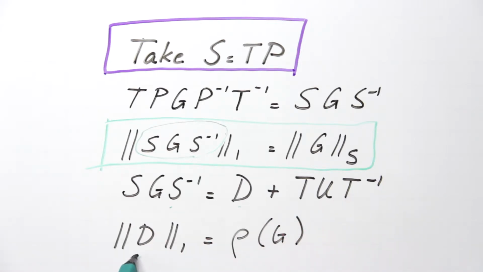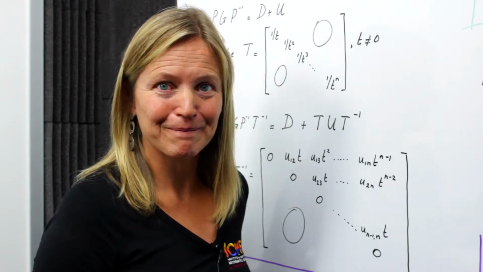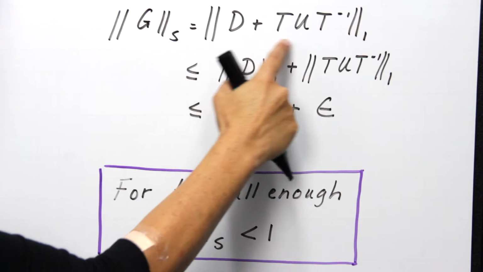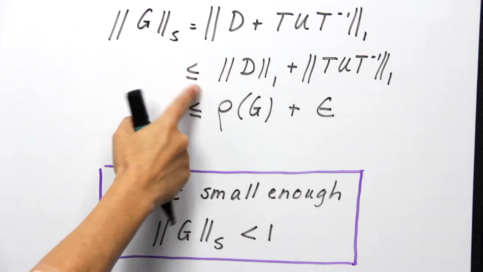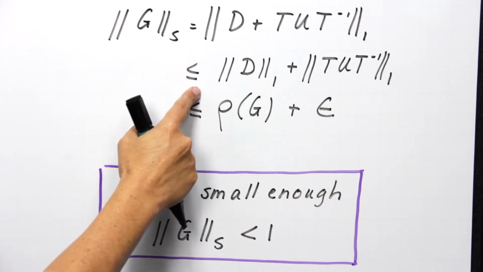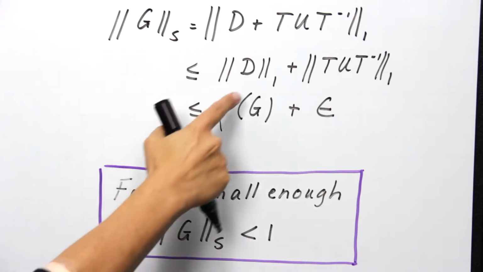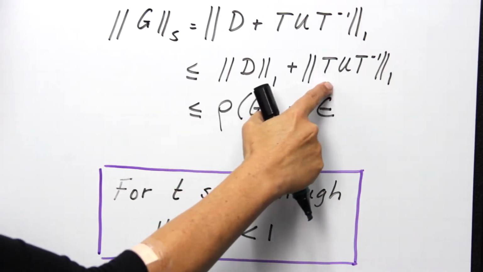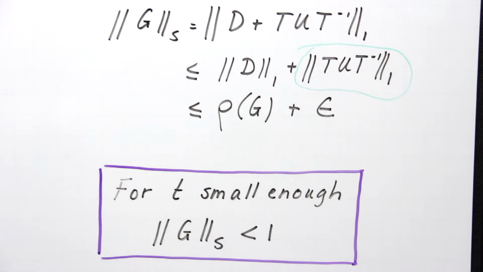And we know also that the one norm of D is equal to the spectral radius of G. And now we're ready to get the final result. So the S norm of G is equal to the one norm of this matrix here. We know now, because we can use the triangle inequality for the norms, that it is bounded from above by the one norm of D plus the one norm of this matrix here. And this one is the spectral radius of G, so that's what we have here. And this one, we know how to bound by any little number epsilon.